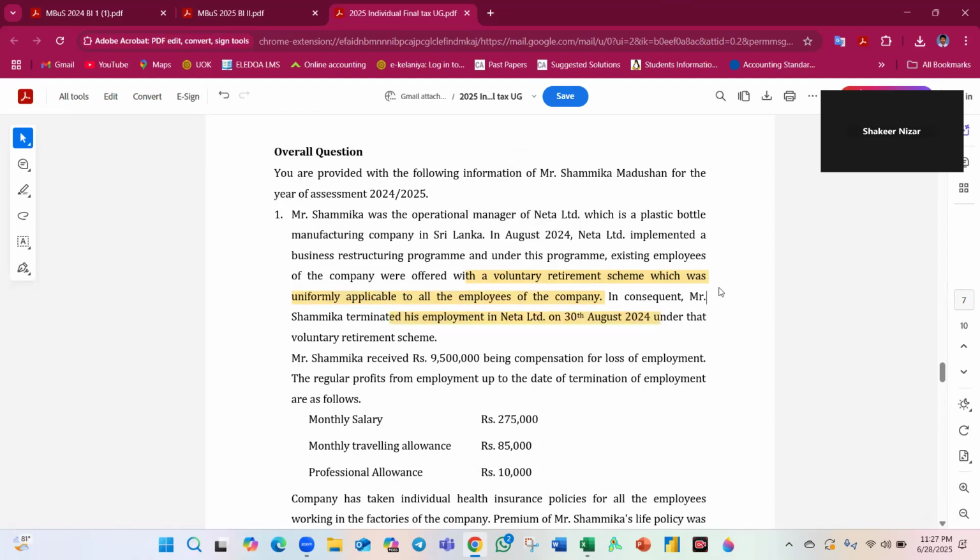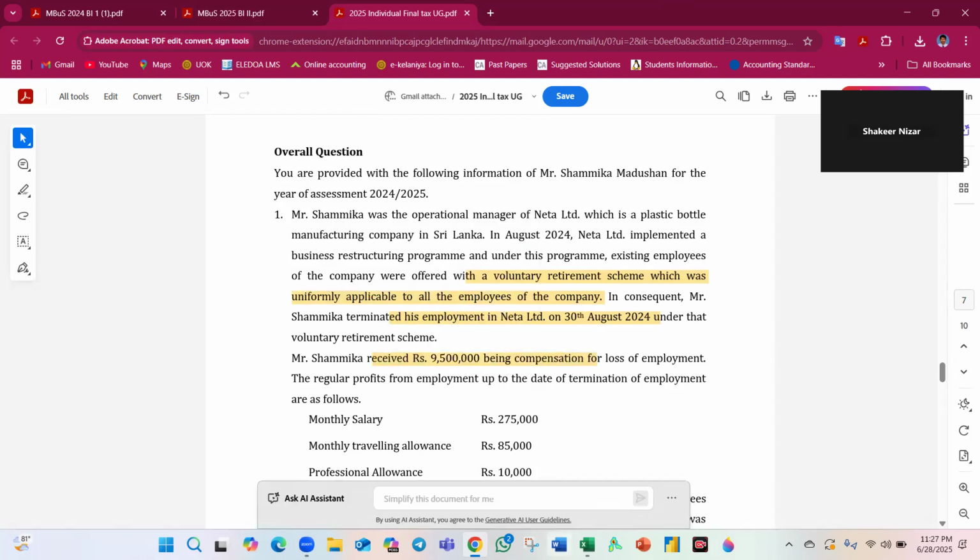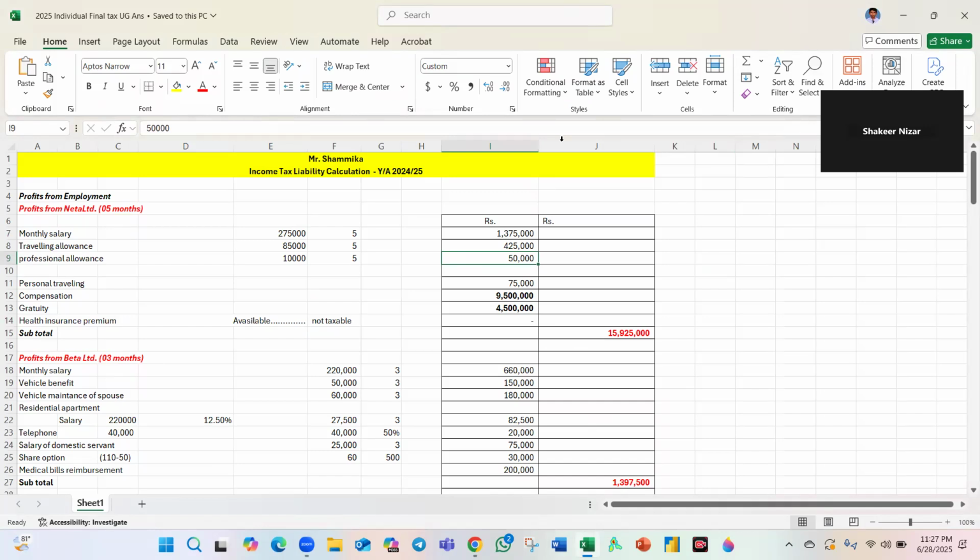How many months? Four, five, six, seven, eight, so 5 months period at Nita Limited. Mr. Shamika received 9.5 million compensation for loss of employment. The regular profit from employment up to the termination is given. For the first 5 months, we need to calculate Nita Limited.